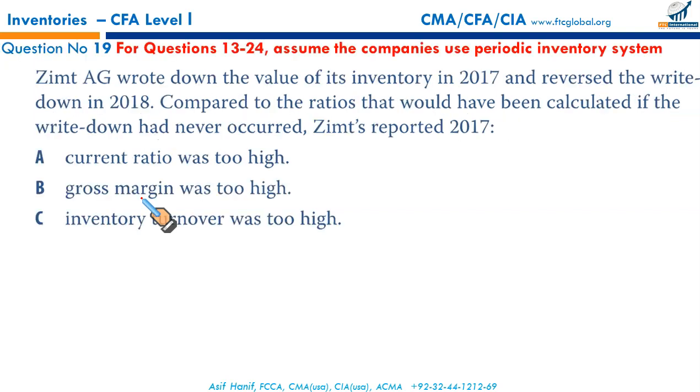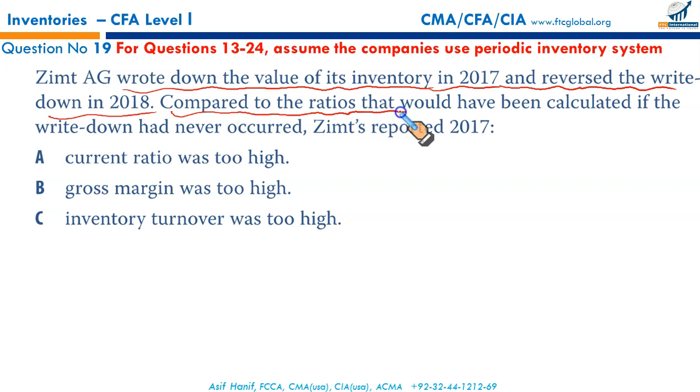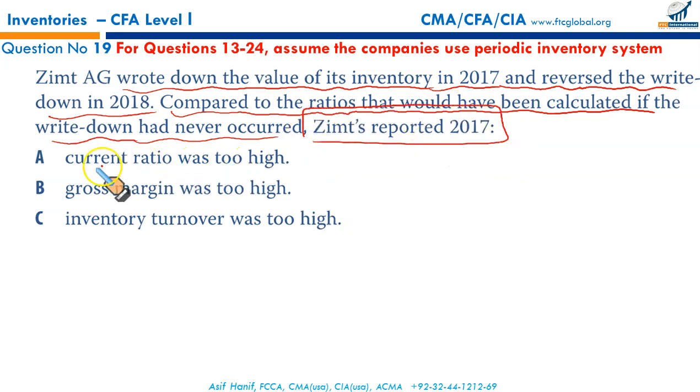Next, 19th. Zimt AG wrote down the value of its inventory in 2017 and reversed the write down in 2018. Definitely would have been IFRS. Compared to the ratios that would have been calculated if the write down had never occurred, but since it occurred, Zimt reported 2017 current ratio, gross margin, and inventory turnover. We'll have to see them from all these perspectives.